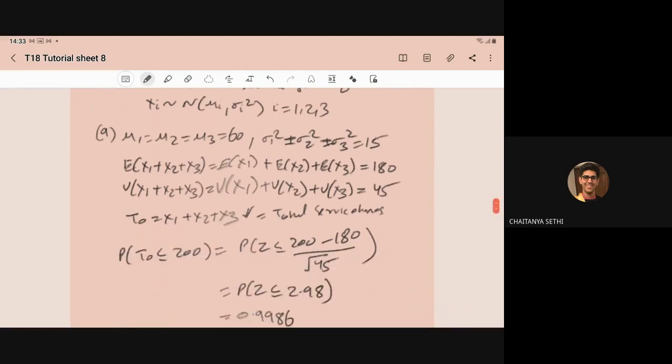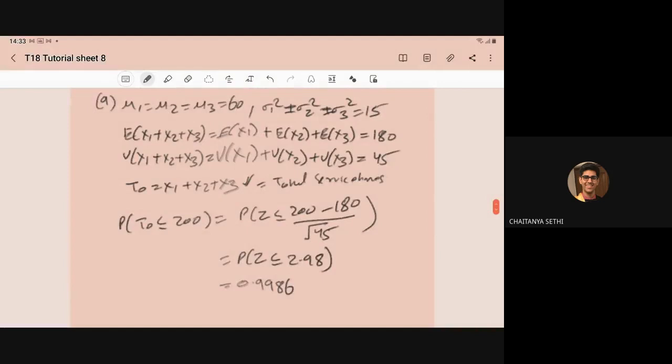Now what do we have to compute? We have to compute the probability that T naught is less than or equal to 200. So T naught minus mu upon sigma will become Z. So P of Z less than or equal to 200 minus 180 upon root of 45. So the probability of Z less than or equal to 2.98, and for 2.98 that is 0.9986.